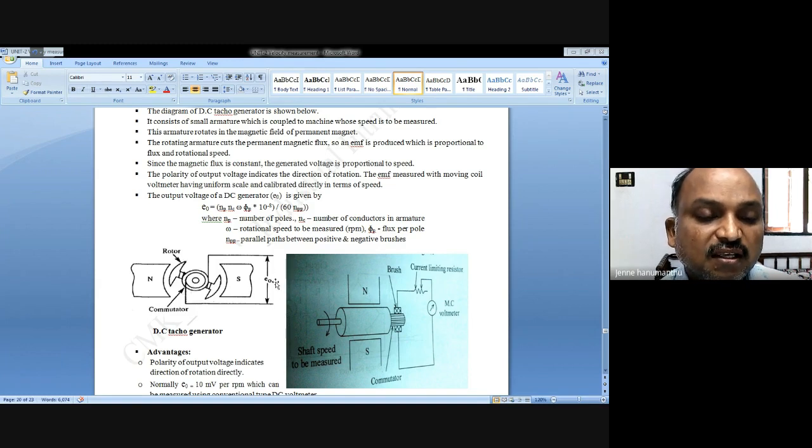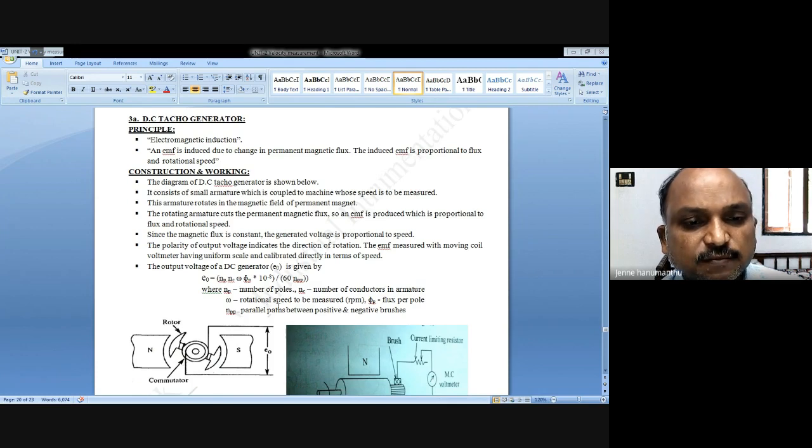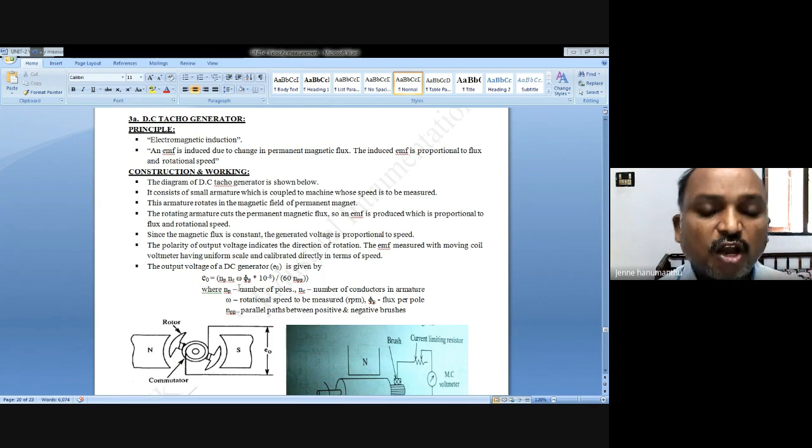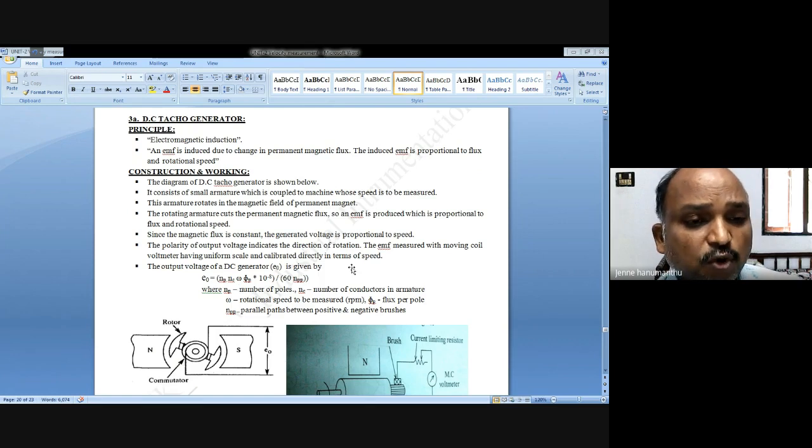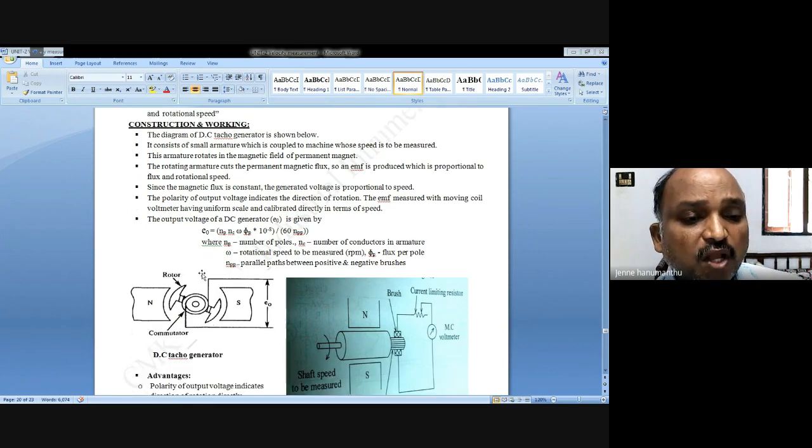That EMF is E0, which is going to be measured. E0 equals C N_p N_c omega phi_p into 10 power minus 8 by 60 N_pp. So E0 is proportional to omega, which you have to observe. When speed is more, rotation is more, so E0 is more.